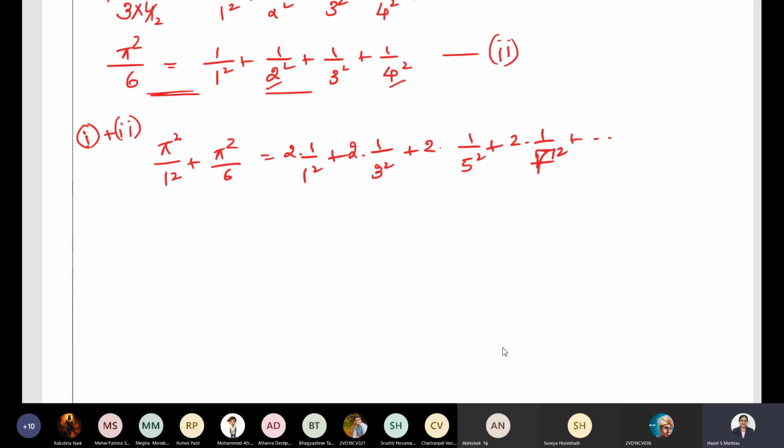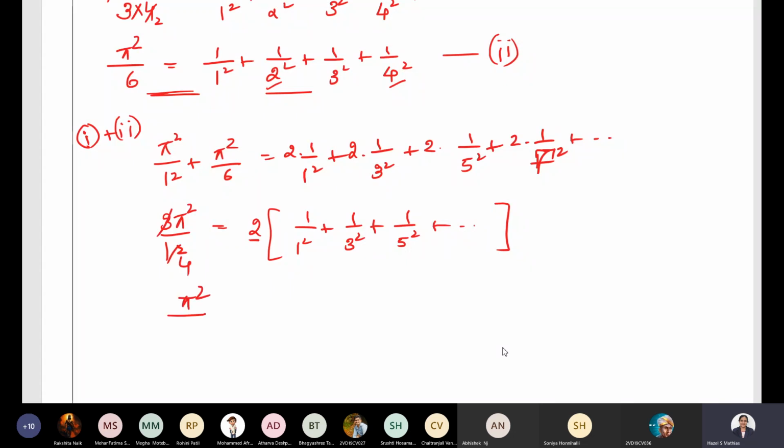The LCM over here, so when we take the LCM 12 and we get here 2, 3 pi square, and 2 is common everywhere. So if you take 2 common everywhere, 1 by 1 square plus 1 by 3 square plus 1 by 5 square, etc. So what do we get over here? 3 ones are 3, 3 fours are 12. So pi square, if you take this 2 to the other side, it will become pi square by 8 equal to 1 by 1 square plus 1 by 3 square plus 1 by 5 square, etc. So this is the deduction part.